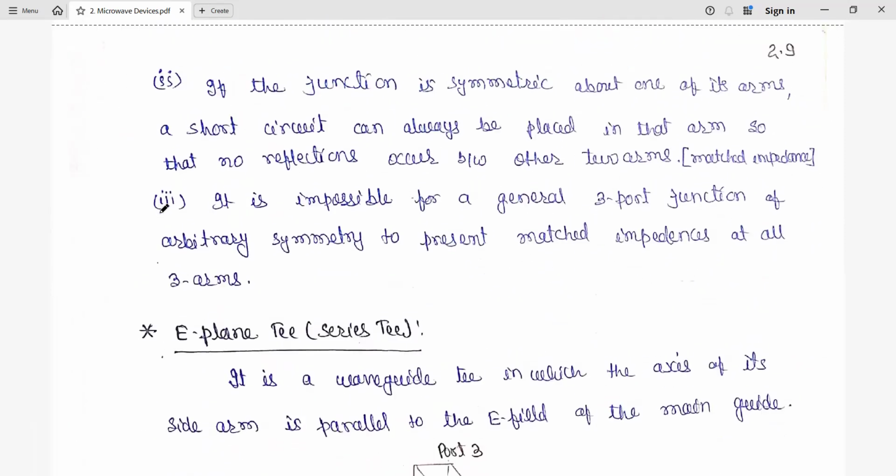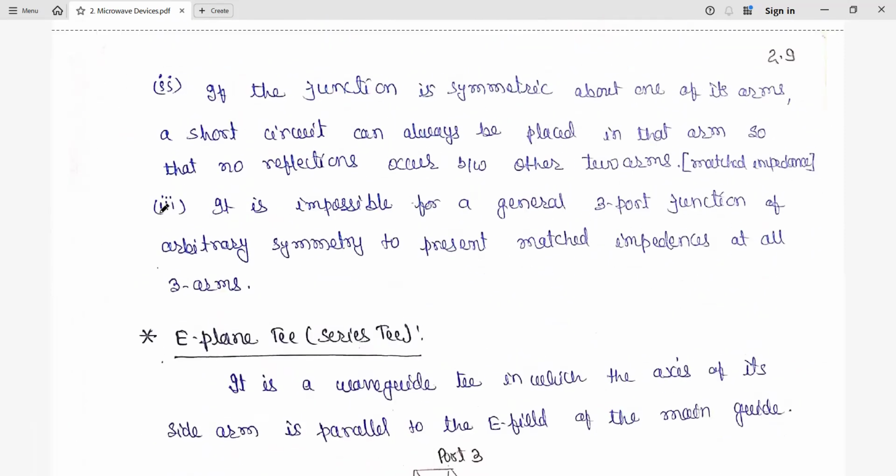Second theory is saying if the junction is symmetric about one of its arms, like if we have a situation like 1, 2, 3, so now 1 and 2 are symmetric about port 3. Okay, so then what is going to happen? A short circuit can always be placed in that arm so that no reflection occurs between the other two arms. No reflection takes place means we are able to obtain the matched impedance.